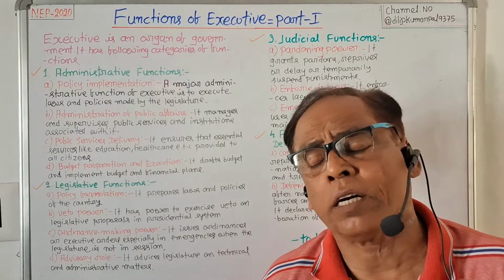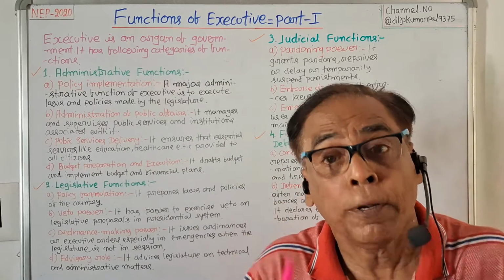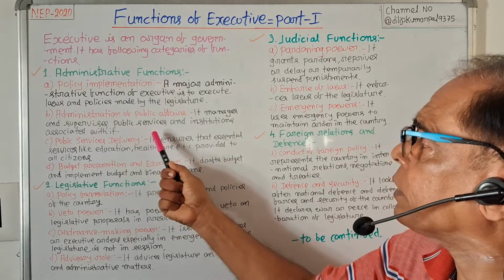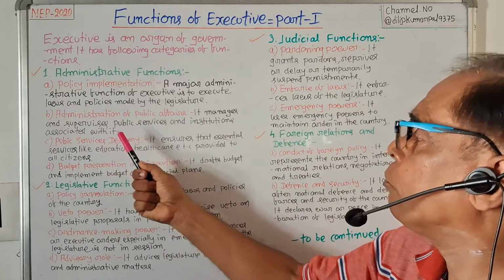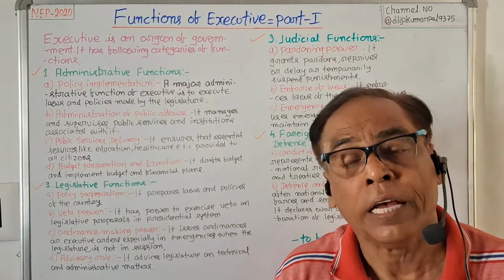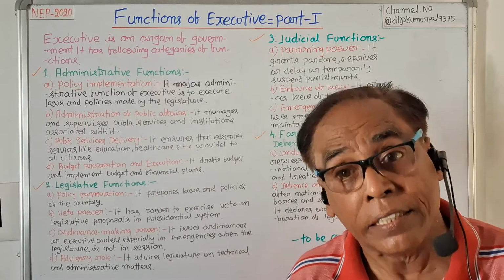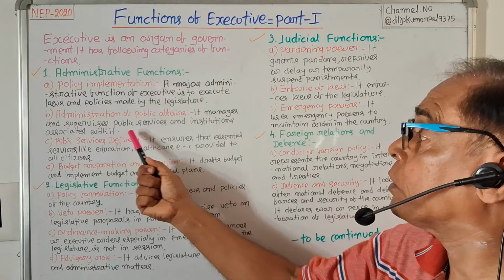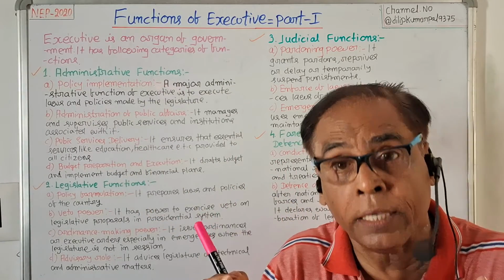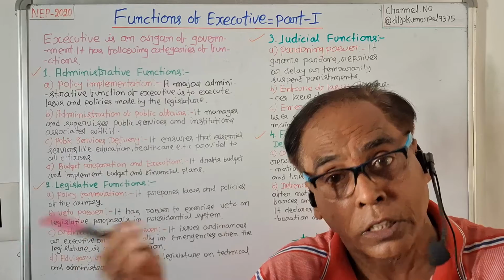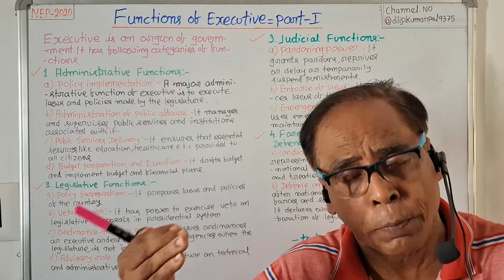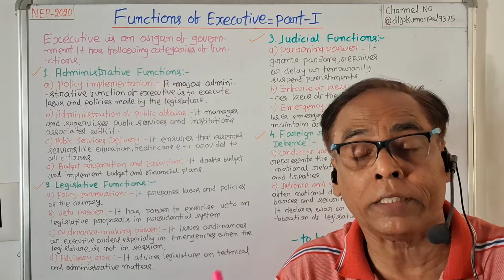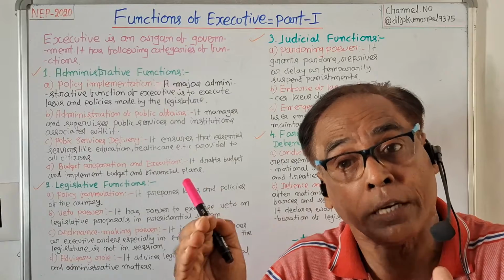Number 2, administration of public affairs. Another administrative function of the executive is administration of public affairs. It manages and supervises public services and institutions associated with it. It maintains and supervises the public services, meaning services which are for people, and the institutions associated with it.